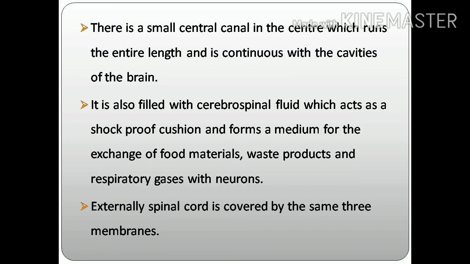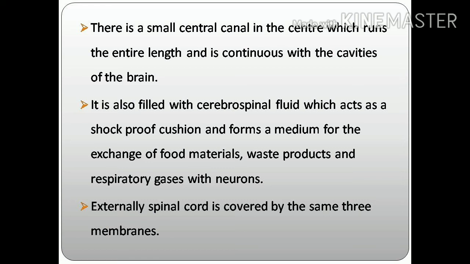There is a small central canal in the center which runs the entire length and is continuous with the cavities of the brain. In the center we can see a hollow region that is called the central canal. This central canal is filled with a fluid called cerebrospinal fluid. This fluid acts as a shock-proof cushion and forms a medium for the exchange of food materials, waste products and respiratory gases within neurons. This cerebrospinal fluid is present in the brain as well as in the spinal cord. In the spinal cord, it is filled in the central canal region.